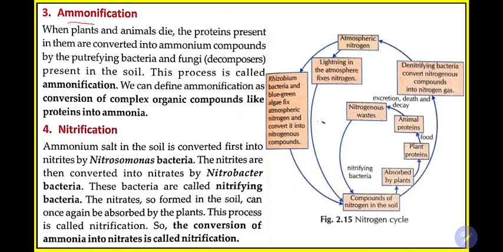Next is ammonification. What is ammonification? When plants and animals die, the proteins present in them are converted into ammonium compounds by the putrefying bacteria and fungi decomposers. So all plants and animals, whatever is present today, one day will die. So after dying, what will happen? Some microbes such as bacteria and fungi, known as decomposers, will decompose them, isn't it? And they will convert this nitrogen present in our body into ammonium compounds, okay, and this process is called ammonification.